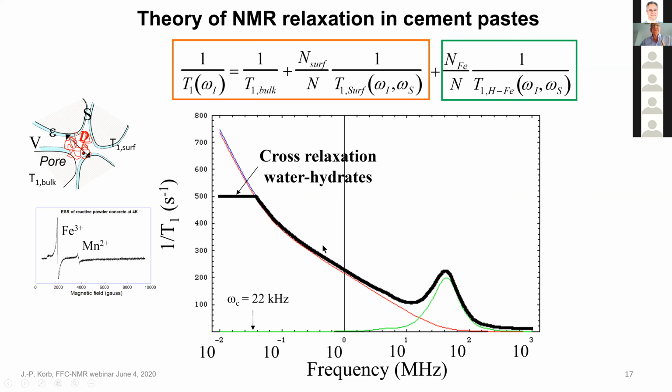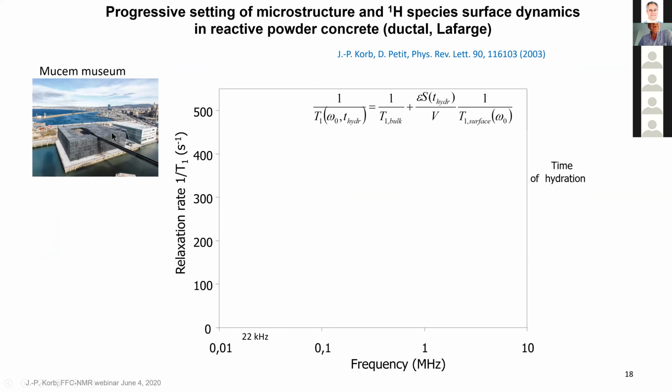And then you have another process because if you go on the other sense in frequency, you reach the cutoff at 22 kilohertz that corresponds to the line width of a solid state. And then you have a cross relaxation between the solid proton and the water proton. So that's what you expect, a plateau, and then the bilogarithmic, and then the bump. So that's the interesting of doing field cycling: you can study some property in time.